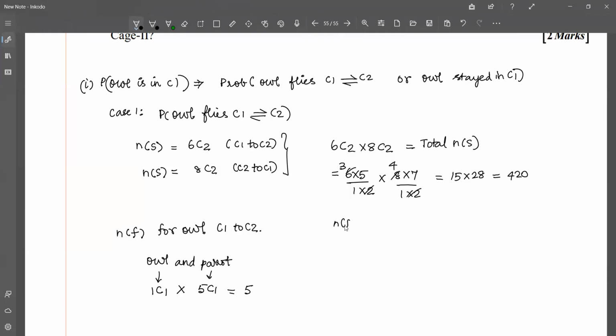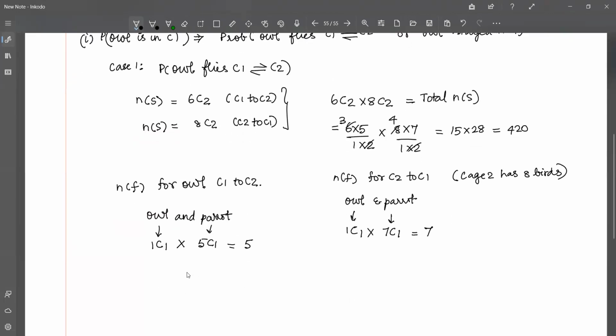Likewise, N of F for C2 to C1. That will be again owl and parrot. Remember, now that there are two birds extra in cage 2, cage 2 has 8 birds to begin with before they fly. So owl is again 1C1, whereas now the parrots will be 7 in number. So that will be 7C1. If you multiply these two, you will get 7.